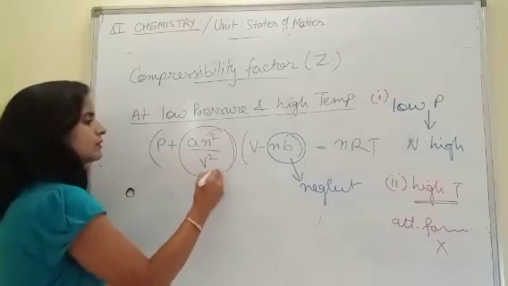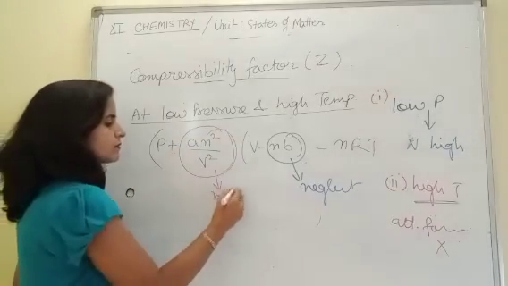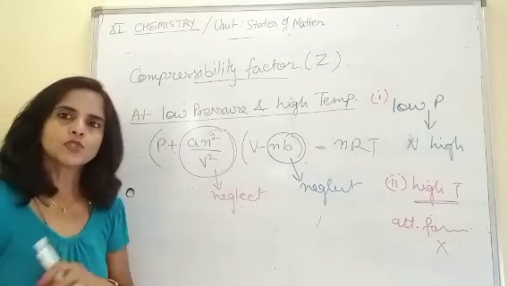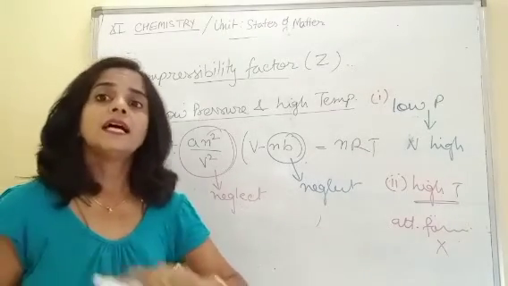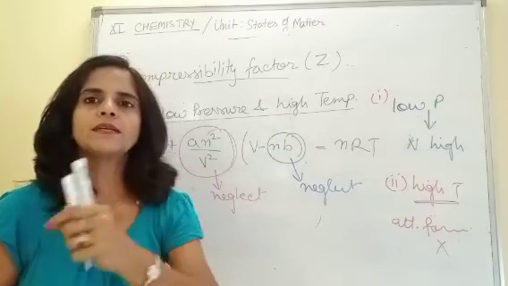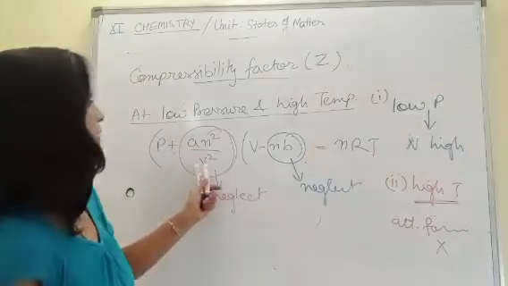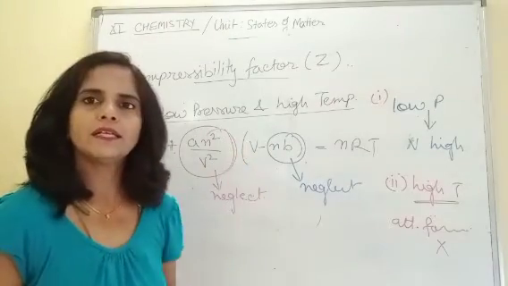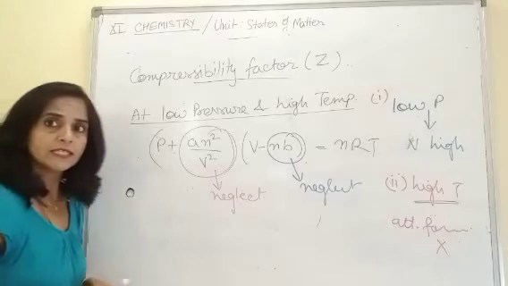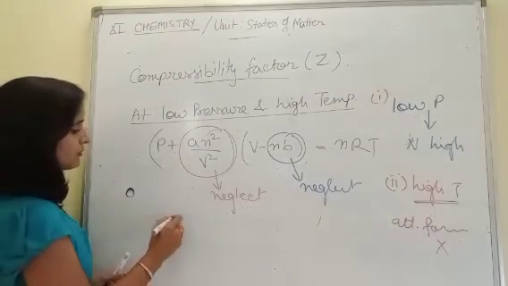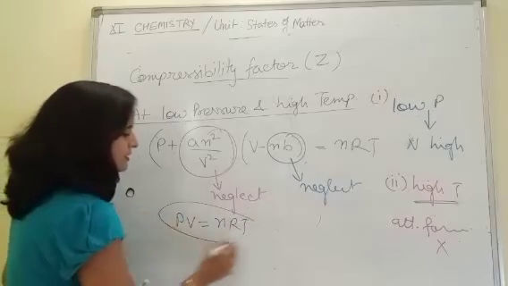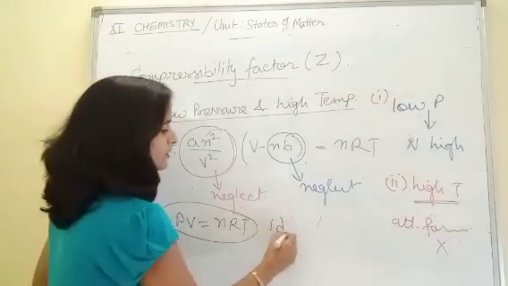This factor we can also neglect. So at high temperature, force of attraction becomes negligible. At high volume, the molecules' volume becomes negligible. Means these two correction factors we can neglect. And when we neglect these correction factors, what is left with us? That is PV equals nRT. That is the ideal gas equation.